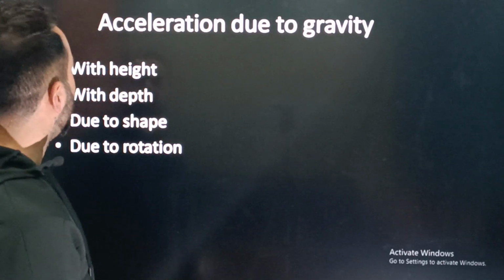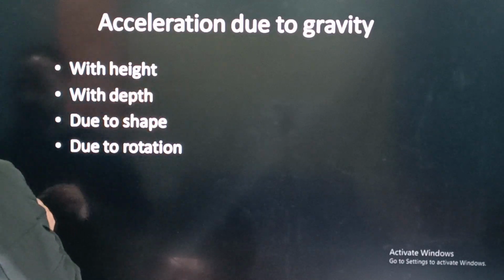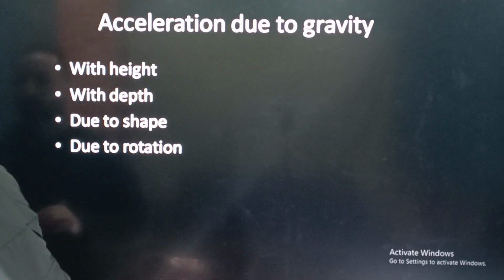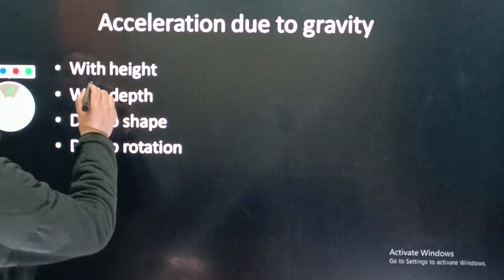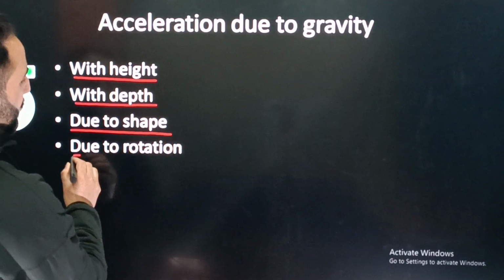So first of all, our topic is how the acceleration due to gravity varies with the height. ठीक है ना बेटा? So this is our first topic. ठीक है बेटा? So first topic is how the acceleration due to gravity varies with the height, then with the depth, then due to the shape, and then due to the rotation.